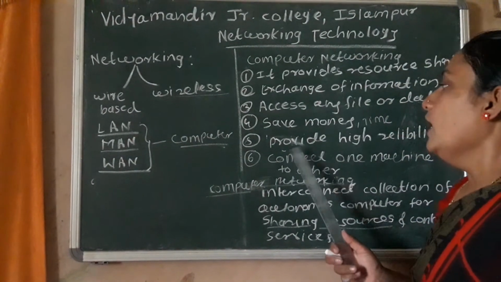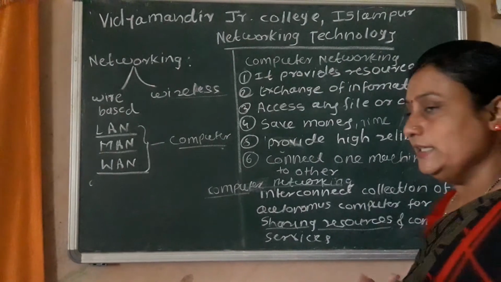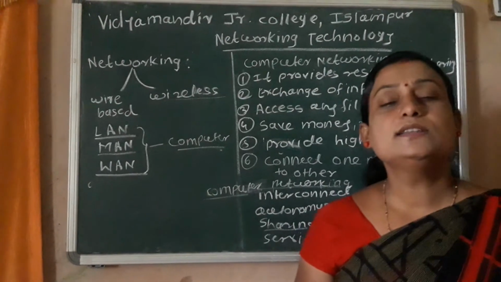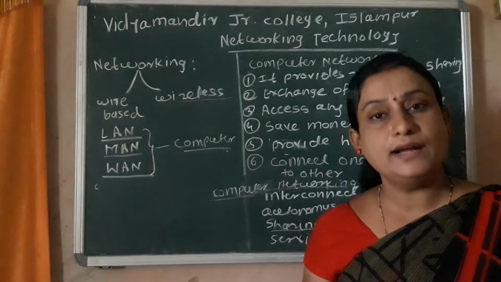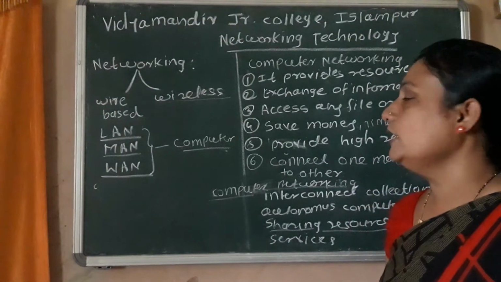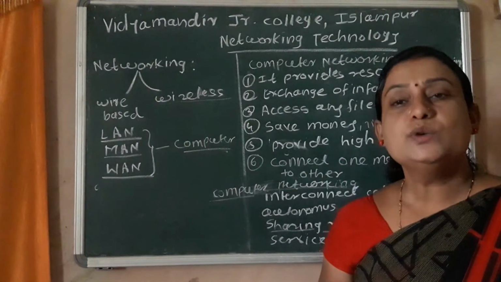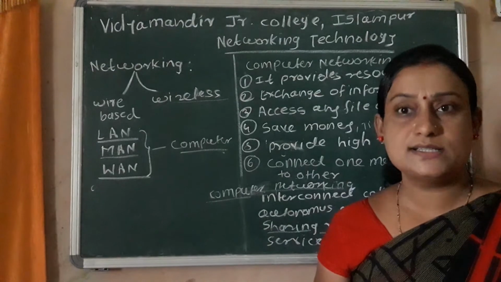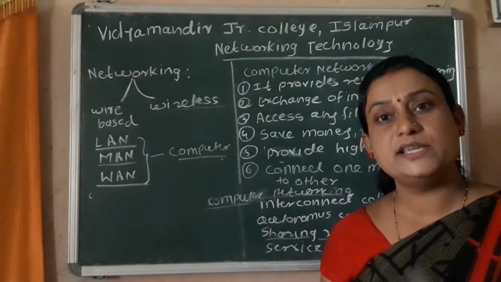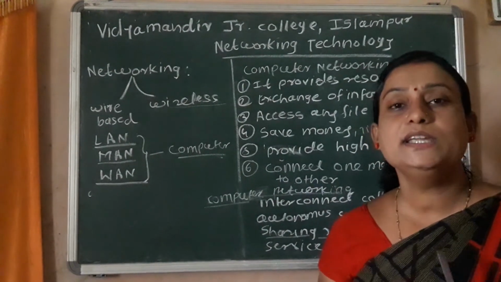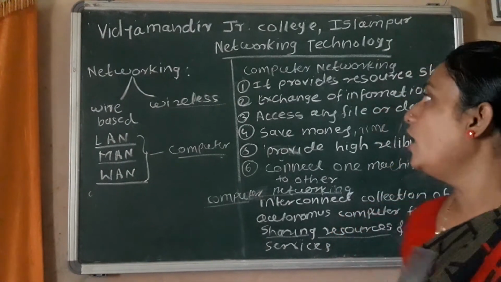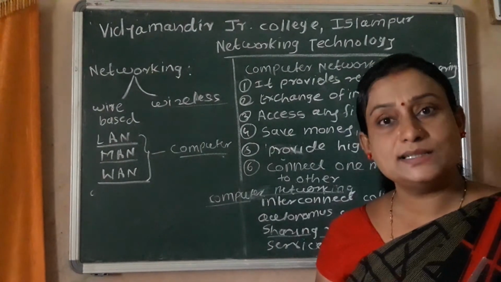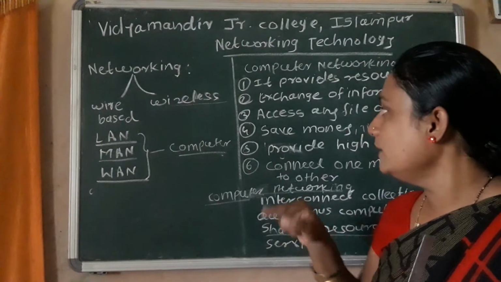Next one, it provides high reliability. For using data as well as files, computer networking gives high reliability. The user can rely on it for their work. If any PC or node in a network goes down, the whole network is not disturbed.